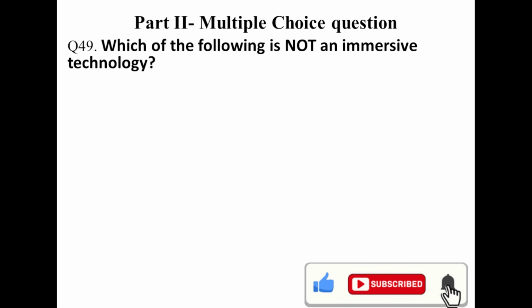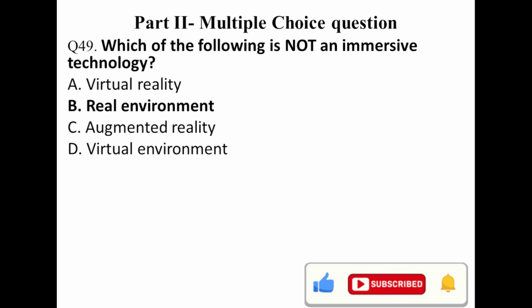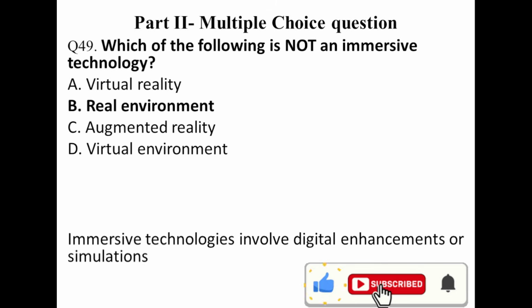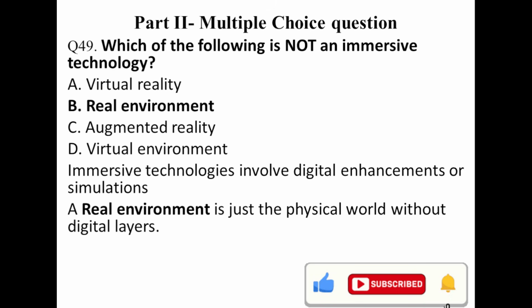Question number 49. Which of the following is not an immersive technology? Virtual reality. Virtual reality is an immersive technology. Augmented reality. Augmented reality is an immersive technology. Virtual environment, the same as virtual reality. Real environment is not an immersive technology. Immersive technology involves digital enhancement or simulation. Real environment is just the physical world, the real world, without digital content. Answer is B.